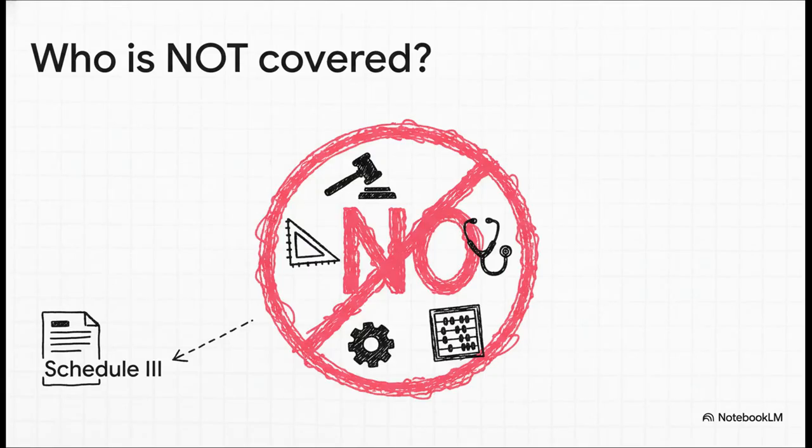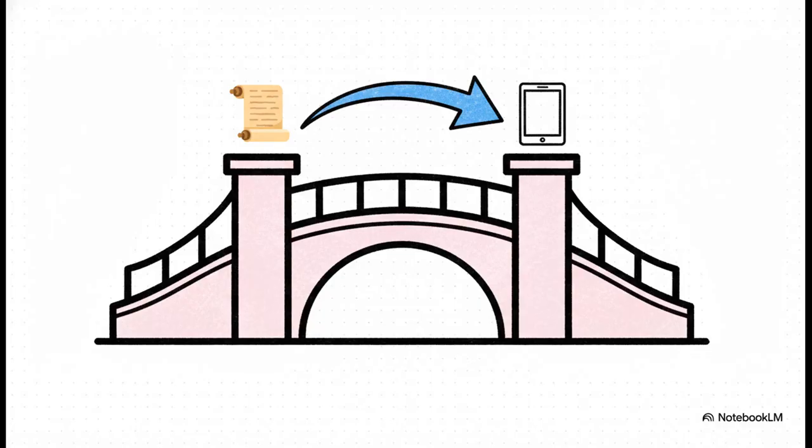So who's on that exclusion list? Well, Schedule 3 of the Act points to the big regulatory bodies. We're talking about associations for law, medicine, accountancy, and so on. These institutions have their own set of rules and are carved out of the Section 50 benefit. So if you're advising one of them, this section just won't apply. Now, for those of you who've been in the tax world for a while, this idea might sound pretty familiar.